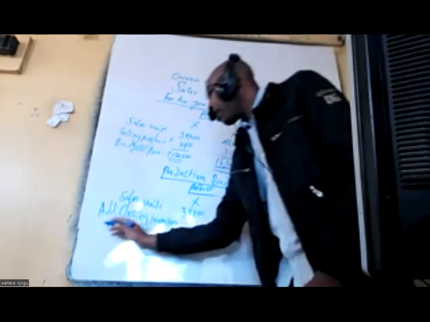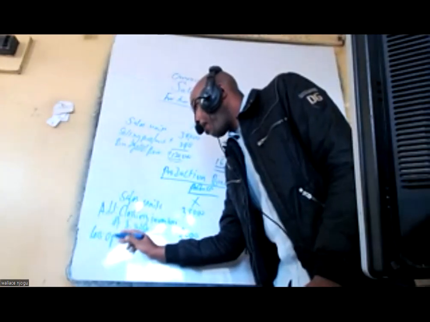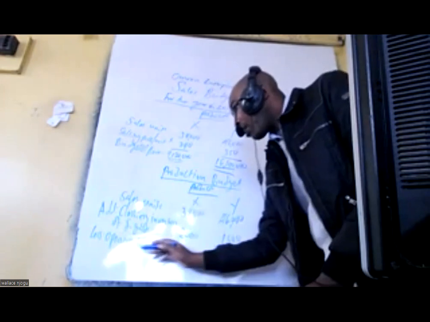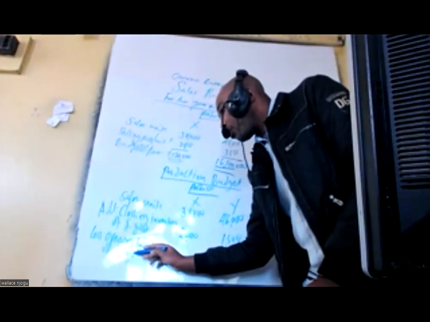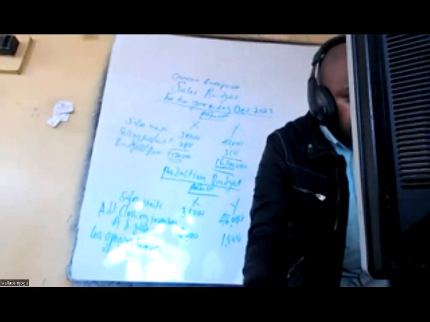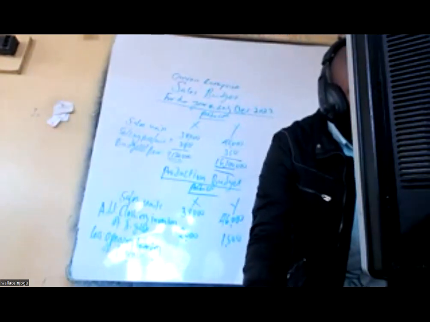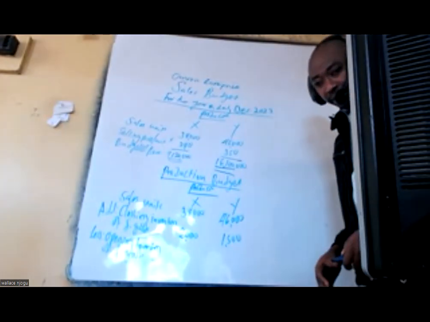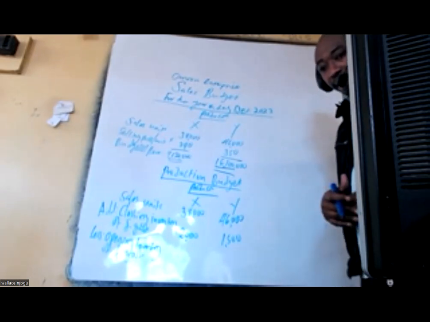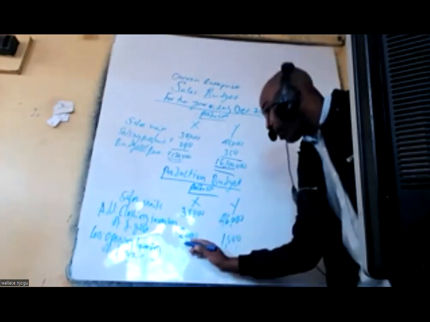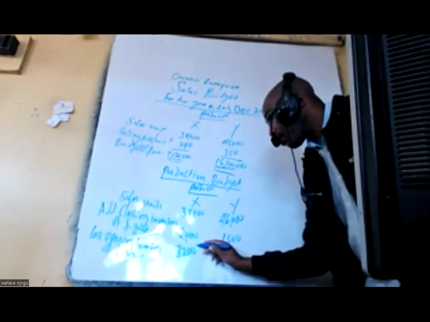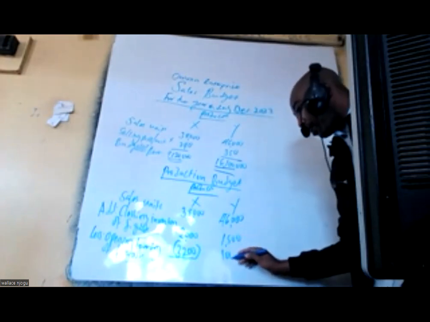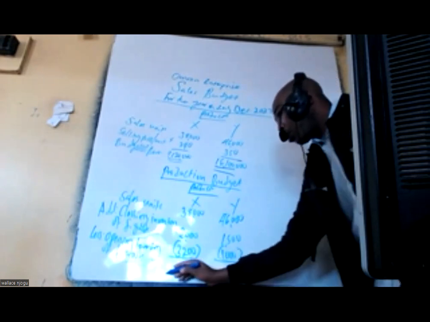So hapa tukuje to less opening inventory, na bado it is of finished goods. Opening inventory of finished goods. Yes. And here, the opening inventory of finished goods. How many units? Yes. 3,200 for X. And for Y, 1,000. Hizo tulifungua nazo. Kwa hivyo, hizo hatujaziproduce this time.